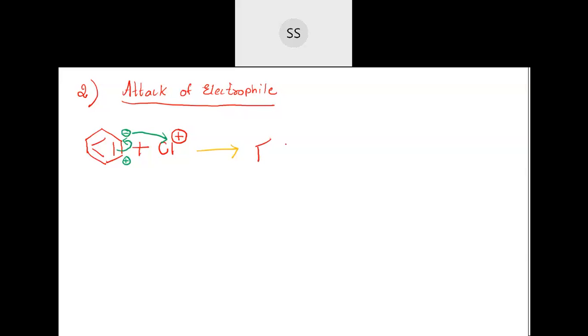So you will draw this benzene, but now only two bonds will be left out. Because one bond we are utilizing to bind with the chlorine, so you will be having only one bond left. Two bonds left on this side. The other two side, those two bonds are there, no? Those you write as it is. This bond we are shifting over here to bind with the chlorine. So that will go in binding with the chlorine.